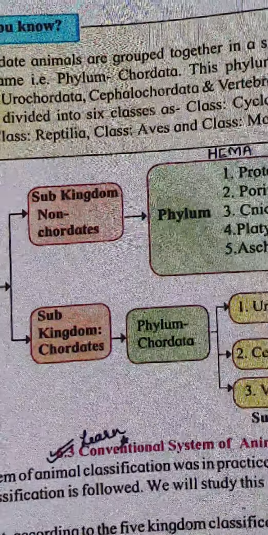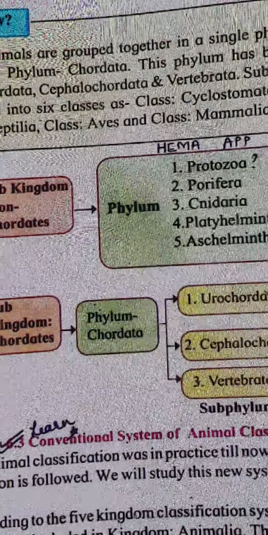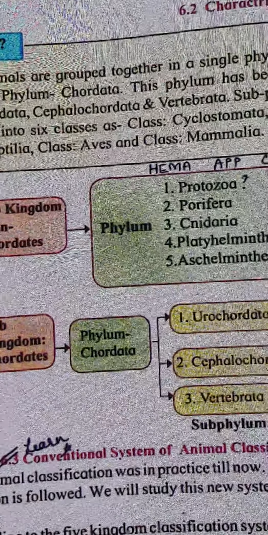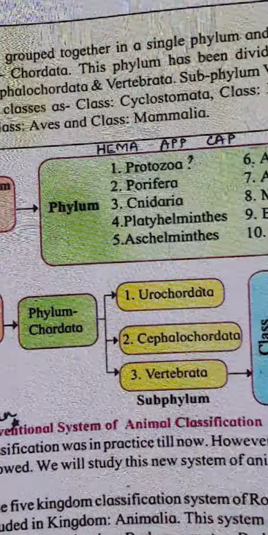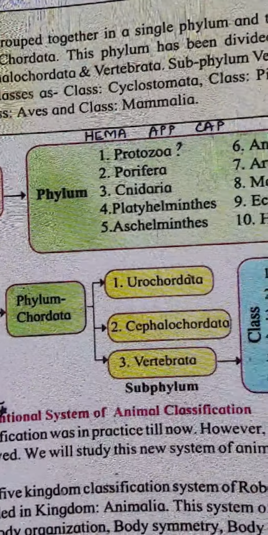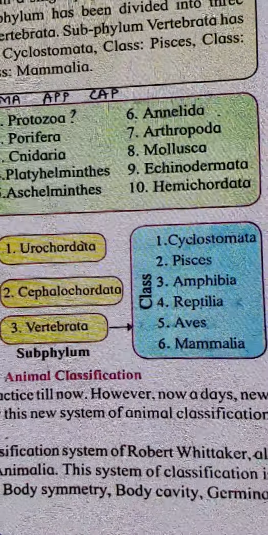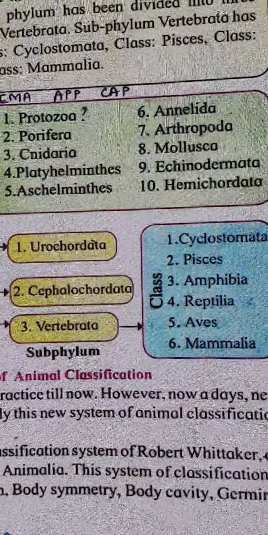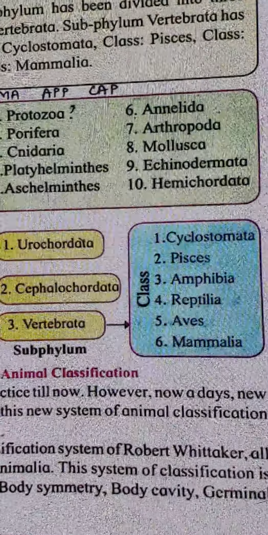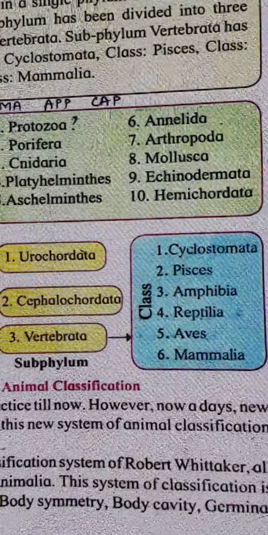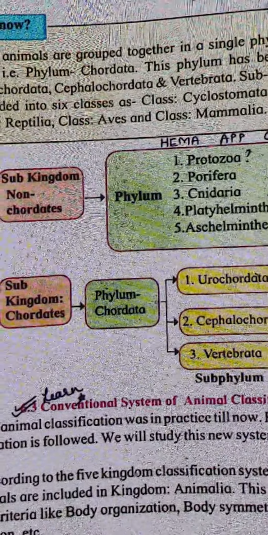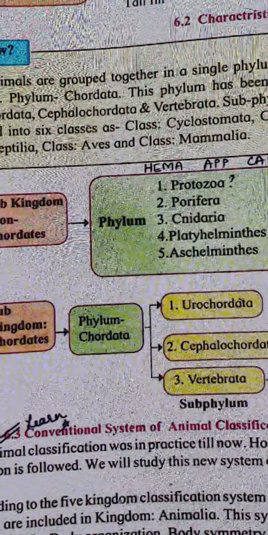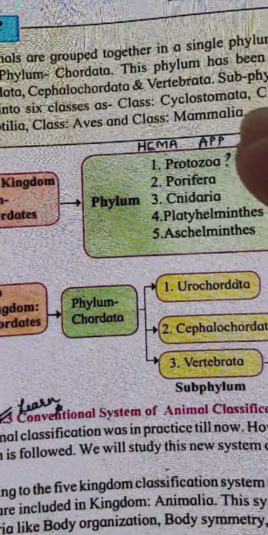The subkingdom Chordata has the phylum Chordata, which is divided into 3 subphyla: Urochordata, Cephalochordata and Vertebrata. Vertebrata is divided into 6 classes: Cyclostomata, Pisces, Amphibia, Reptilia, Aves and Mammalia. What we studied is the traditional method of animal classification.